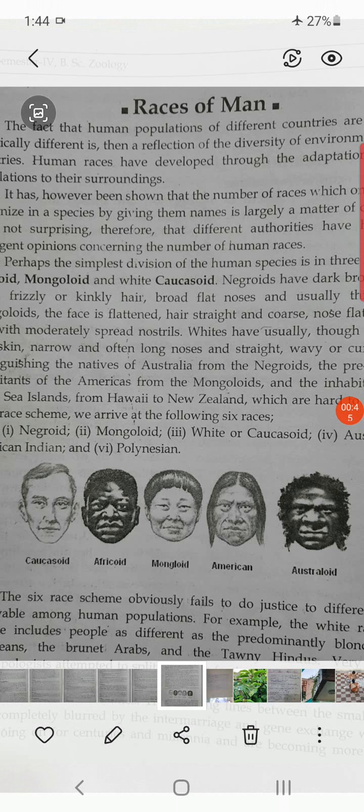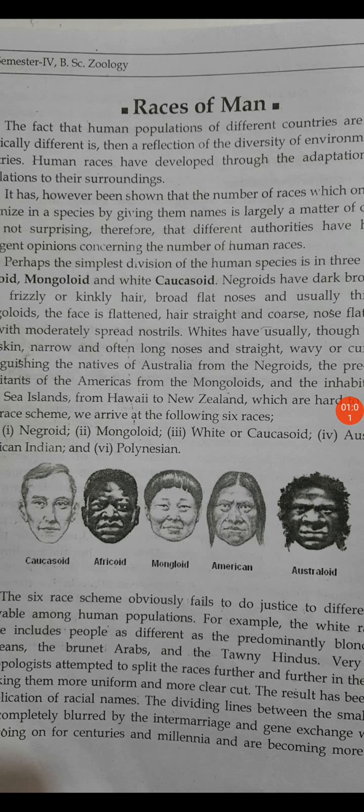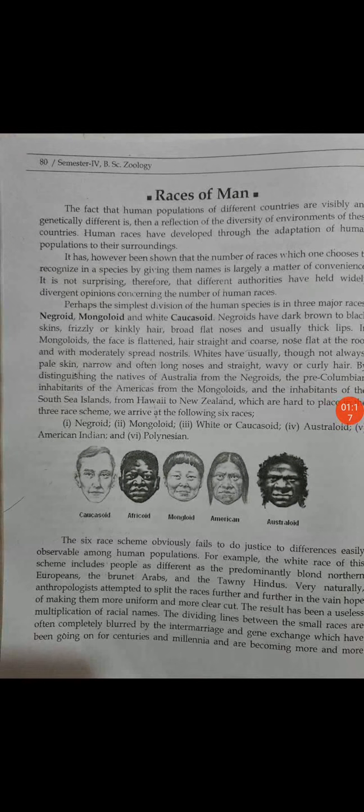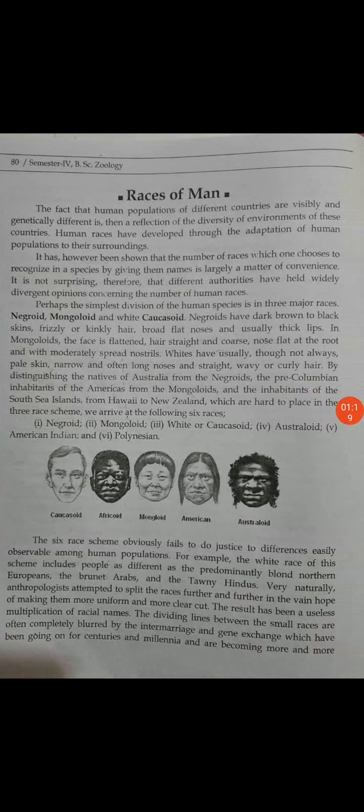All are Homo sapiens, current human beings. The fact that human populations of different countries are visibly and genetically different, looking different, is a reflection of the diversity of environments of these countries. So what is this actually? The environmental effect you can see here. As per that, the human beings are there. You know that skin color.